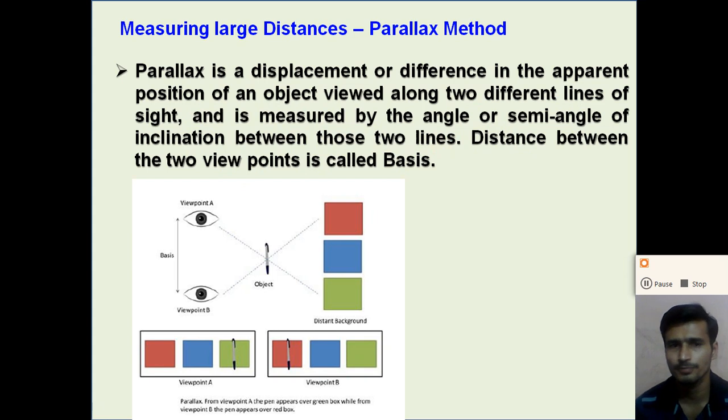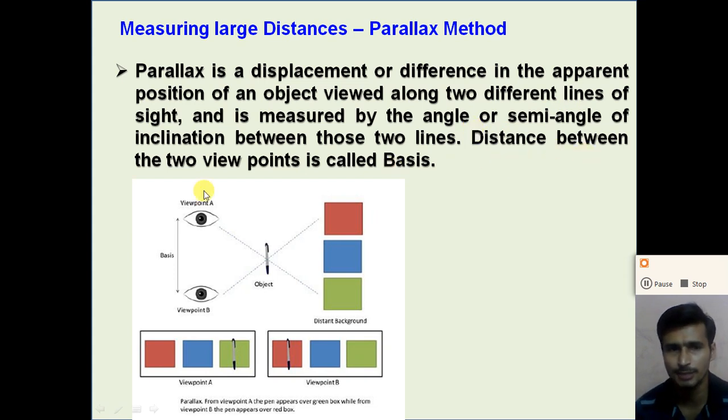So when we see any object from two different positions, there will be some change in the apparent position, and this difference in the apparent position of the object viewed from the two positions is known as parallax. It is measured by the angle or a semi angle.